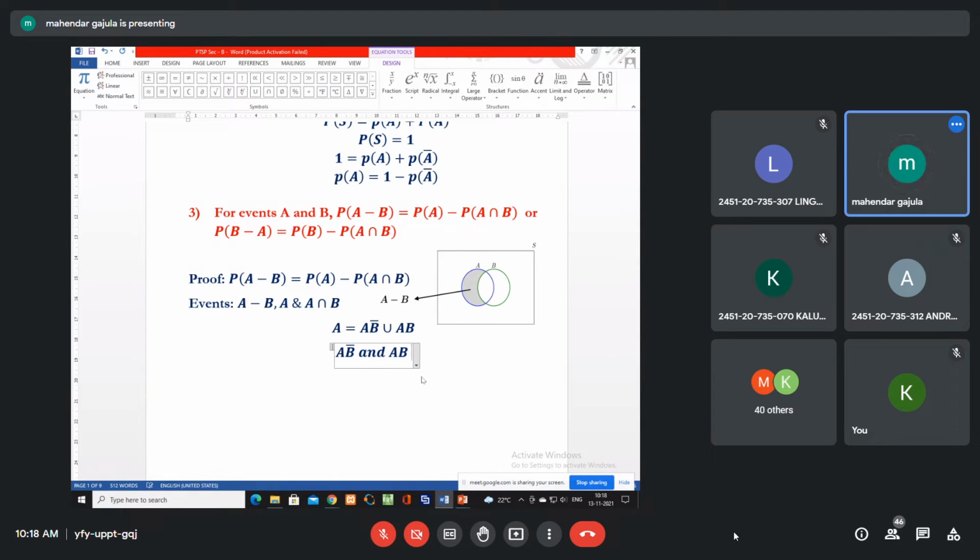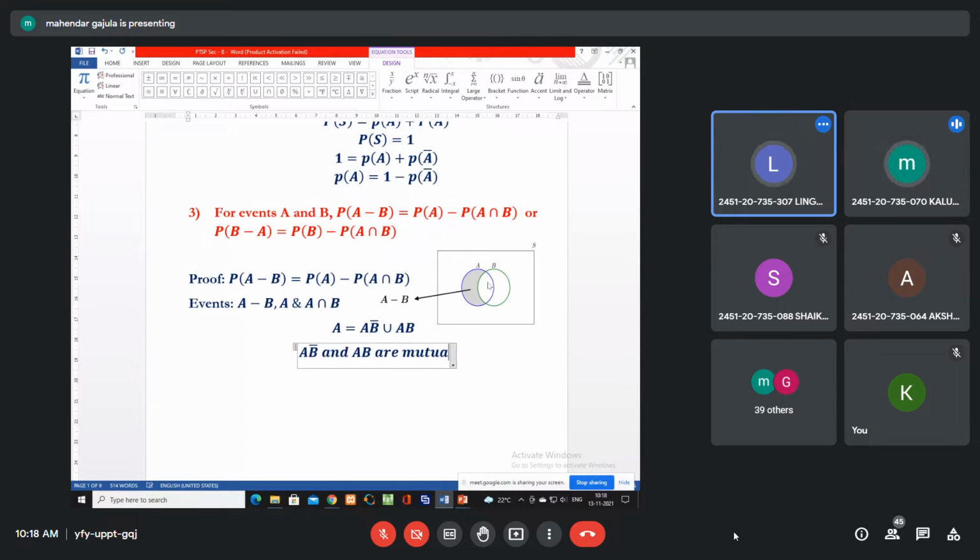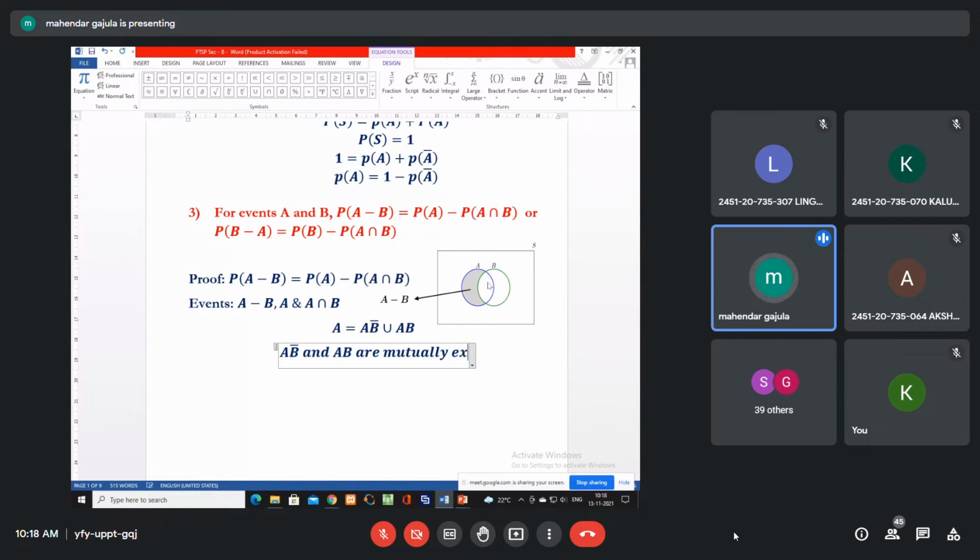See this Venn diagram. This is AB bar and this is AB. What is the relation? Mutually exclusive.